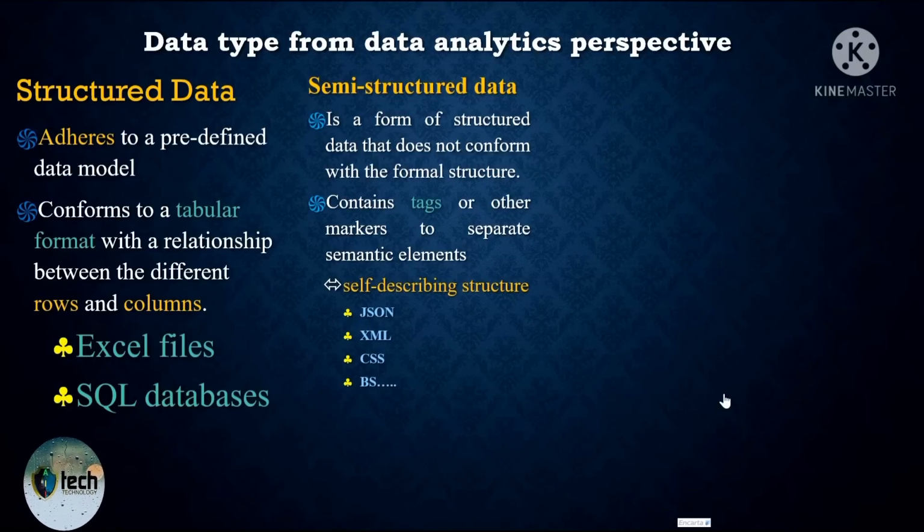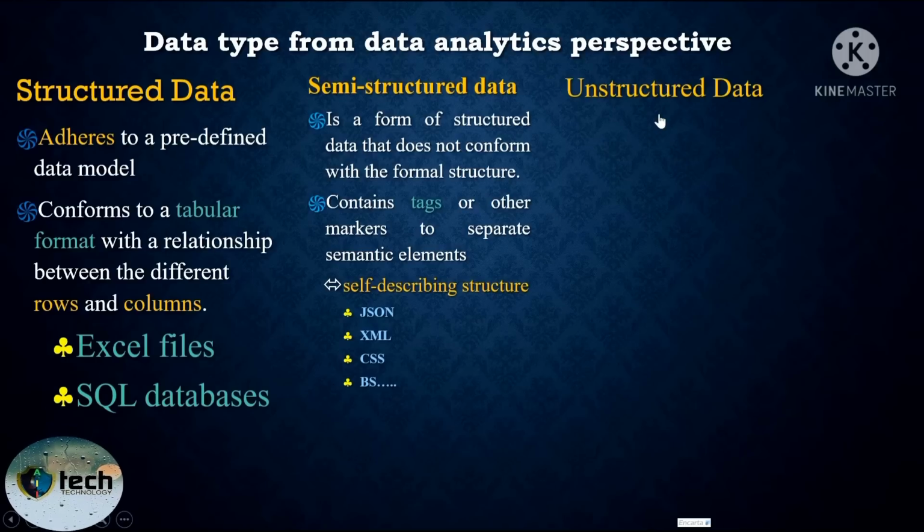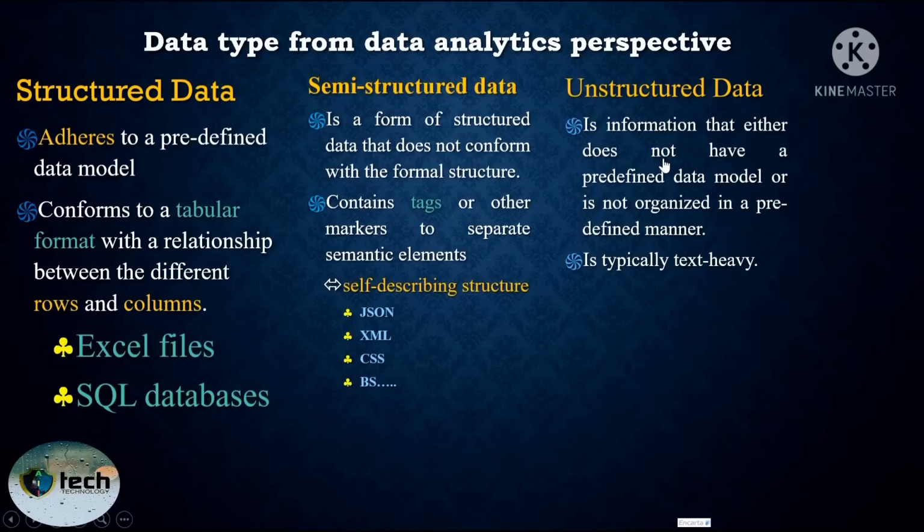The third data type according to the data analytics perspective is unstructured data. Unstructured data simply does not follow a predefined data model, and its representation is not a tabular format with the relationship between rows and columns, and it cannot contain tags or other markers to separate semantic elements; rather it is simply text heavy.